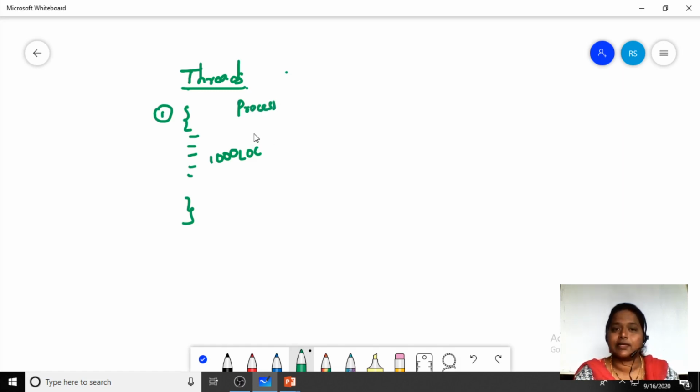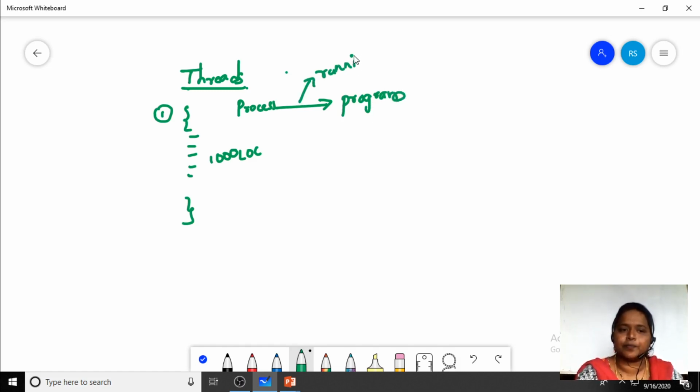A process, when it enters into the running state, becomes a program, as we all know. So I'm having a program, and this program is going to have 1000 lines of code. Suppose I'm executing this program, and I got an error.